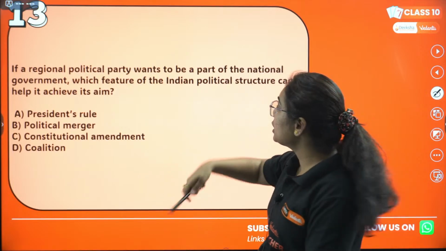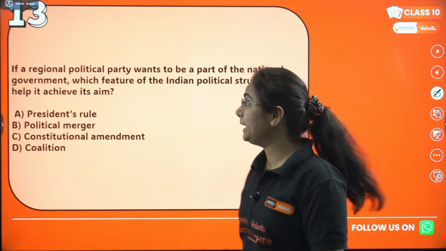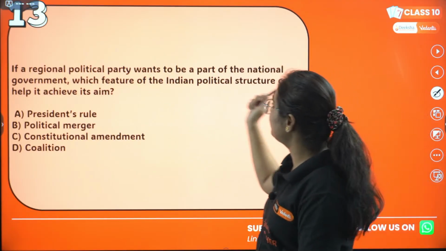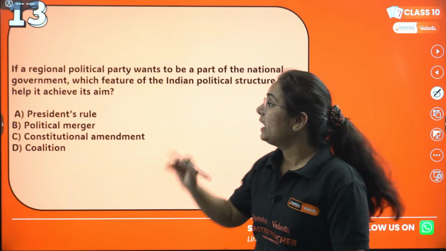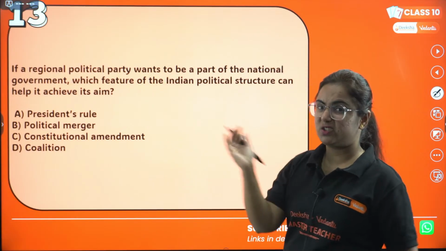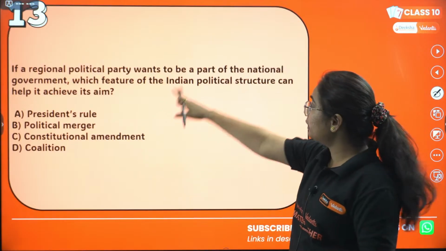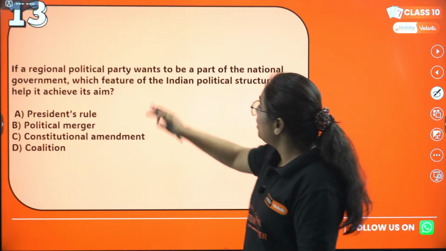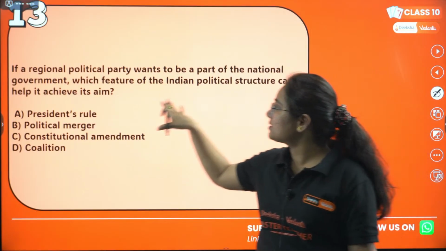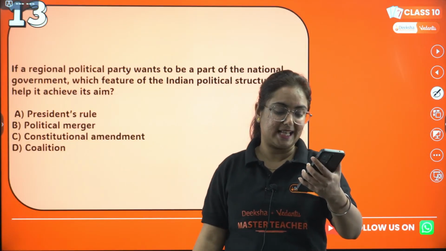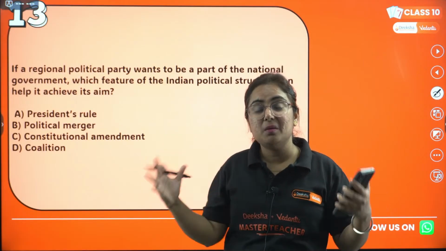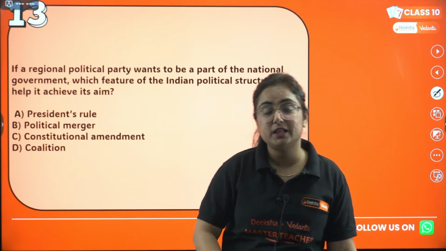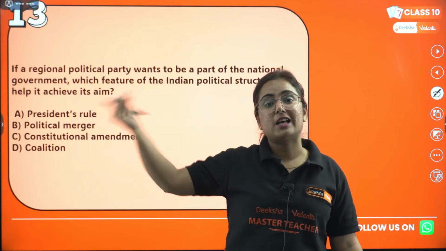Okay, coming to the question, that is the 13th question of the day. If a regional political party wants to be a part of the national government, see, if the regional political party, a small party belonging to a region, now wants to become part of the national government, which feature of the Indian political structure can help them achieve its aim? Now a big aim is there in front of them. They are a small regional political party, they want to become the large national government.